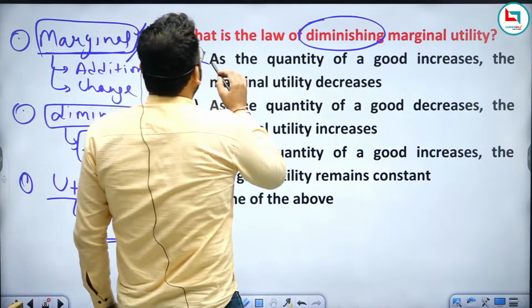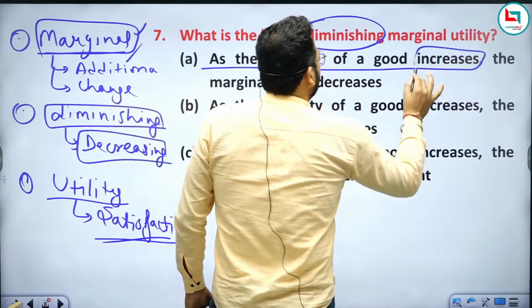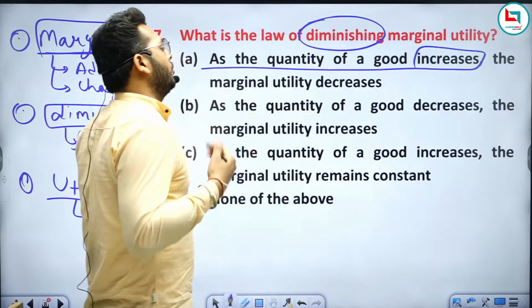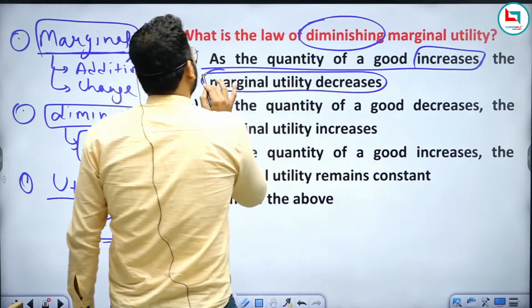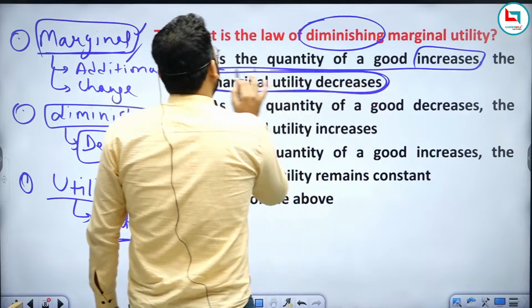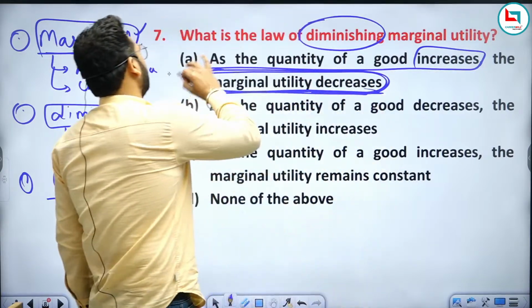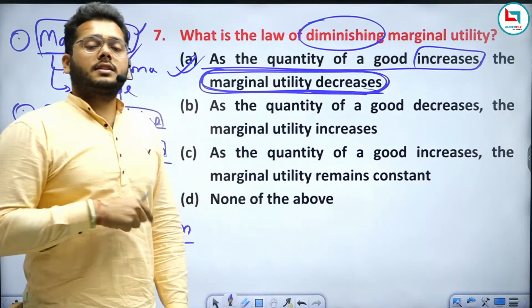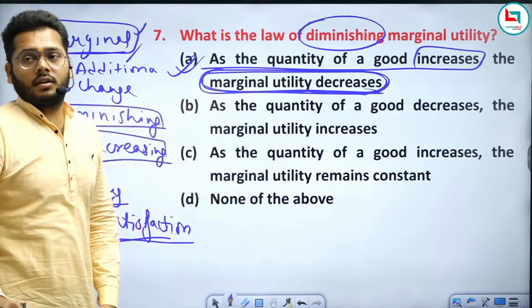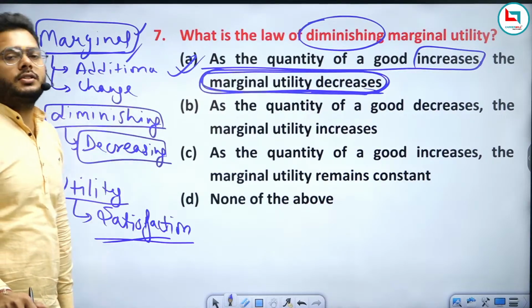If we use more and more quantity, then marginal utility goes on decreasing. So this will be your right answer. This question has been asked in your SSC CGL examination. Am I clear with the whole concept of diminishing marginal utility?